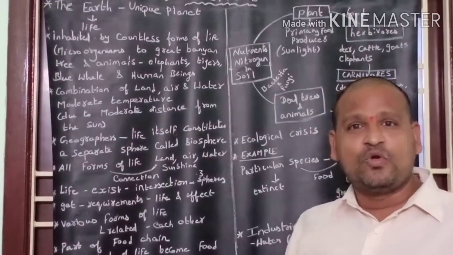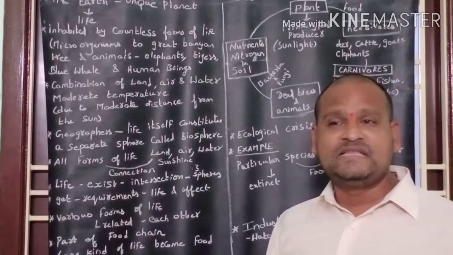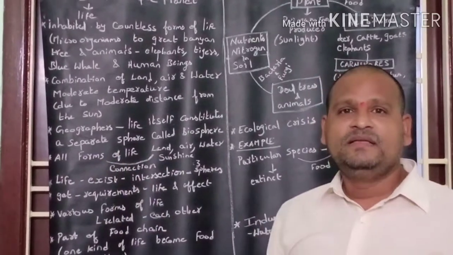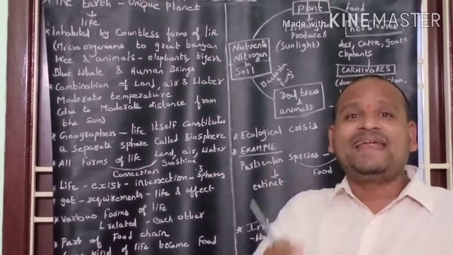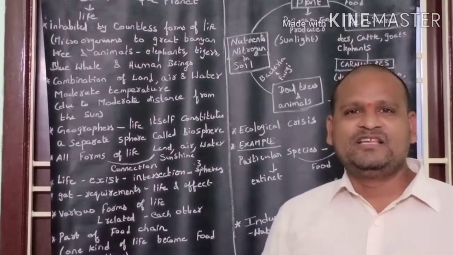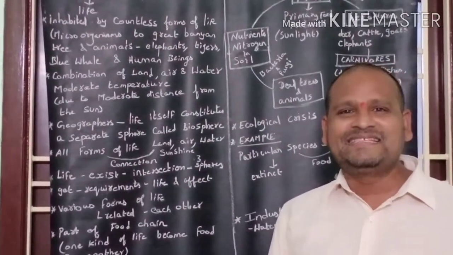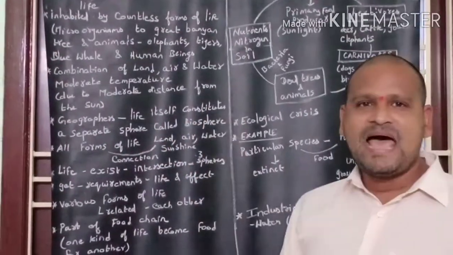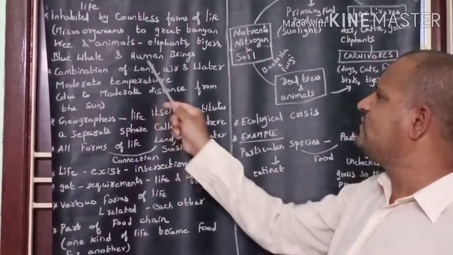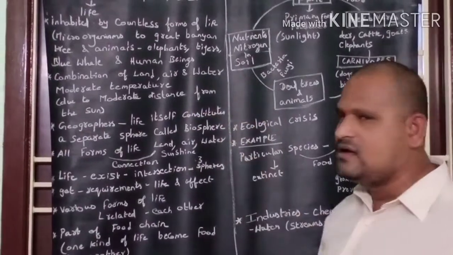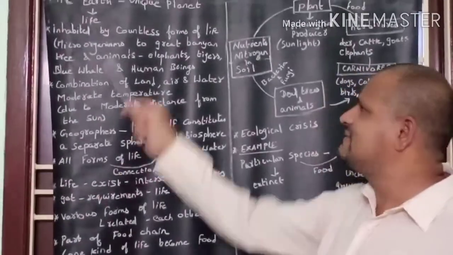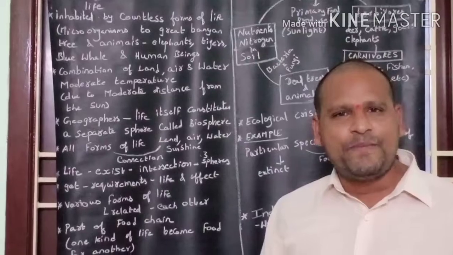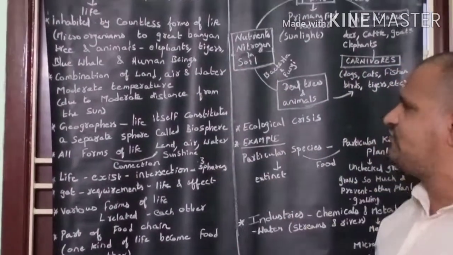Earth is not close to the sun and not far away from the sun. Earth is located at a moderate distance from the sun. So Earth gets a moderate temperature and has a combination of land, air and water. Due to this reason, Earth has life inhabited by countless forms of life.